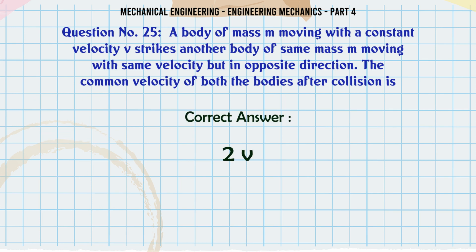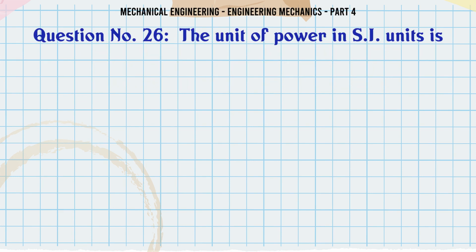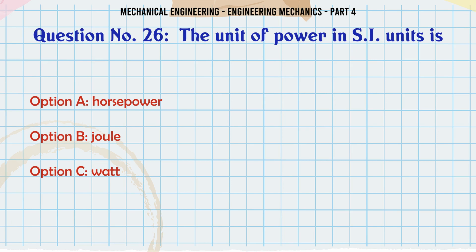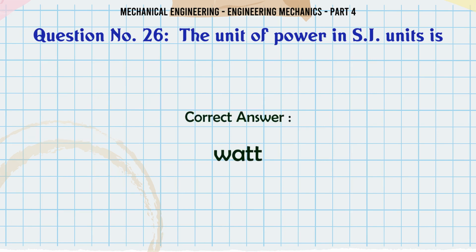The correct answer is 2v. The unit of power in SI units is A horsepower, B joule, C watt, D kgm. The correct answer is watt.